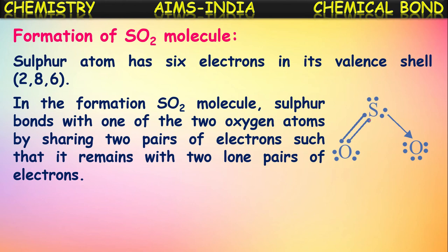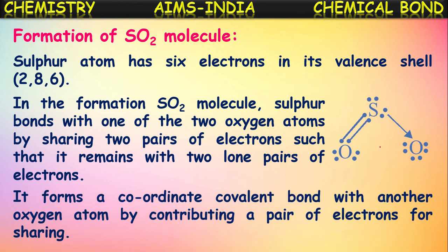See here, in the sulfur dioxide molecule, first the sulfur atom bonded with one of the two oxygen atoms. By sharing two pairs of electrons, it formed two covalent bonds with one of the two oxygen atoms, and it remained with two lone pairs of electrons. Isn't it? Now it forms a coordinate covalent bond with another oxygen atom by contributing a pair of electrons for sharing. See here, after the two covalent bonds with the oxygen atom, this oxygen already has 6 electrons. After sharing these 2 electrons, it gets 8 electrons. So it gets octet configuration.